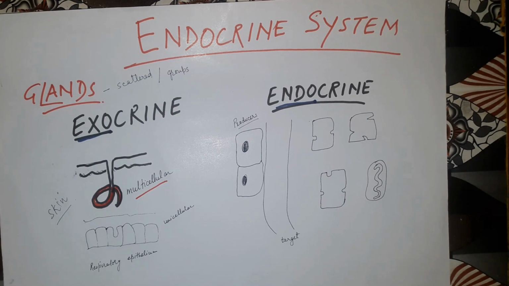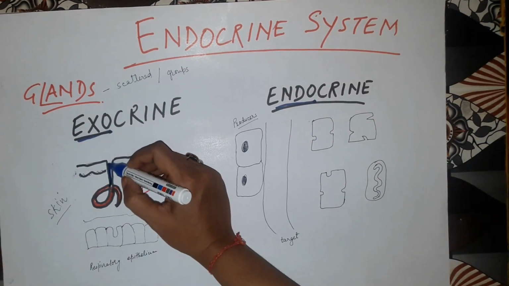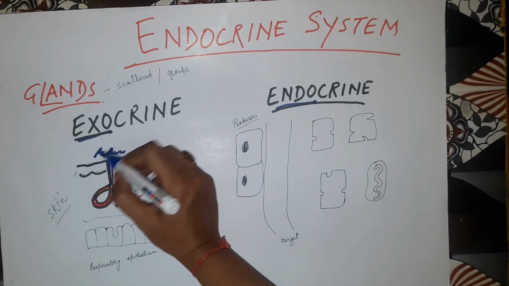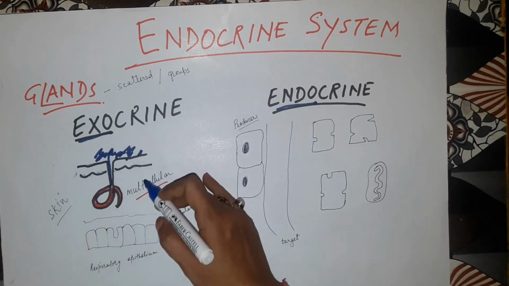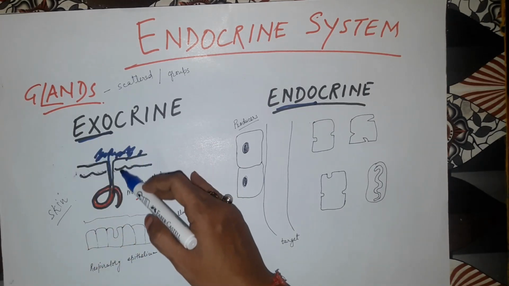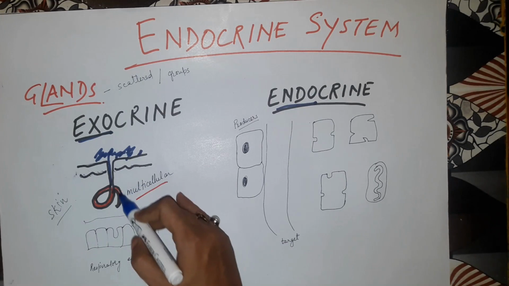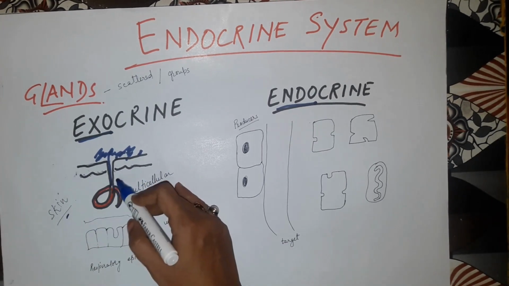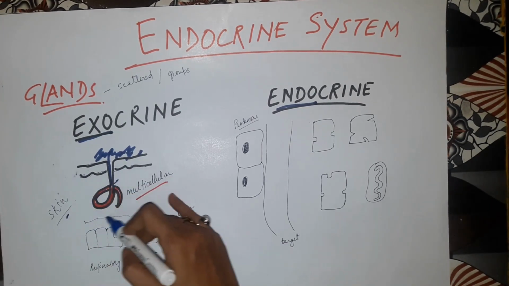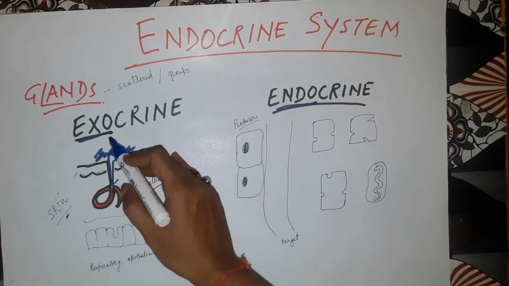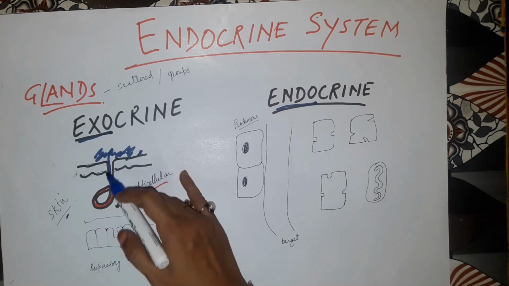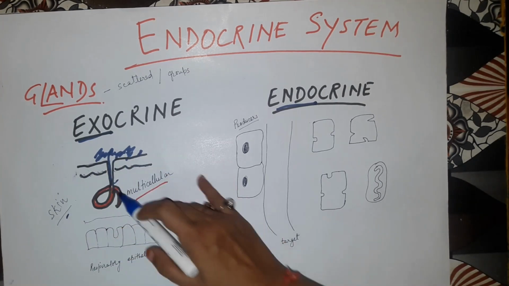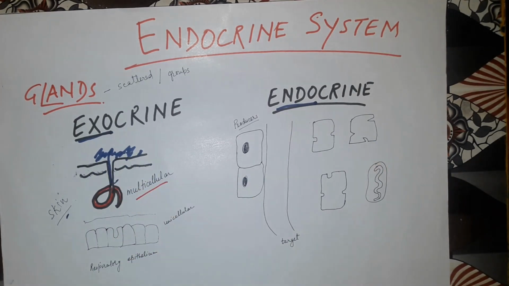Now when we talk about the secretions, they come out through the duct outside. Understood? So they must be coming outside. The exocrine gland has a duct. This is the sweat gland. The skin has sweat glands, embedded inside, and then the secretion will be outside. The sweat gland will secrete, and then the sweat will come out.